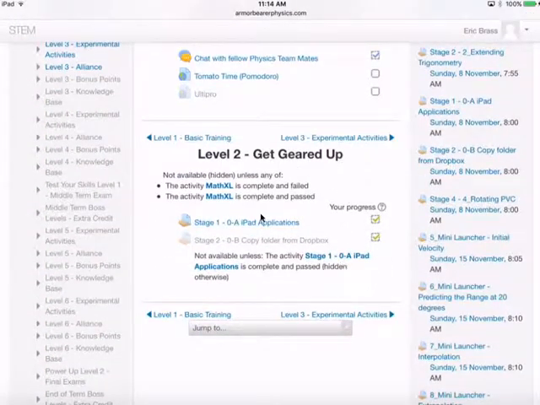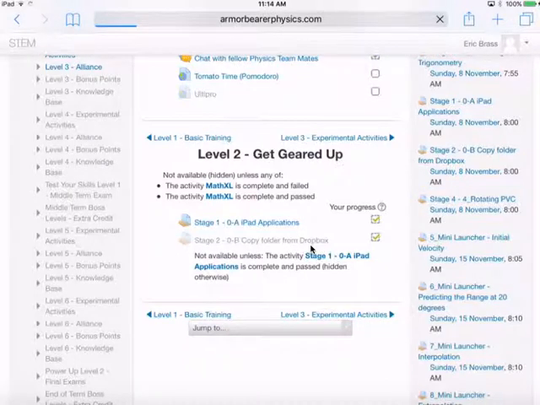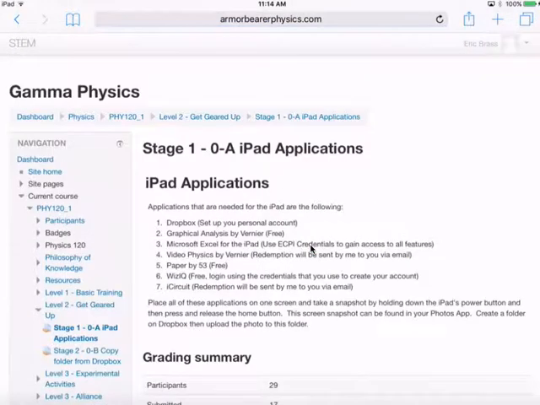Under Level 2, Get Geared Up, you'll see that we have Stage 1, iPad applications, and Stage 2, copy folder from Dropbox. That's what I want to do right now. I want to go into Stage 1 to give you guys an idea of what I'm asking you to do, and then do it. We want to go and get these applications: Dropbox, Graphical Analysis by Vernier. You need to set up an account for Dropbox.